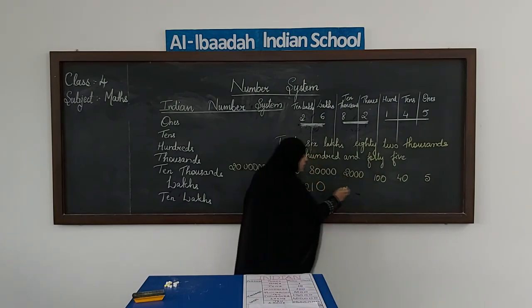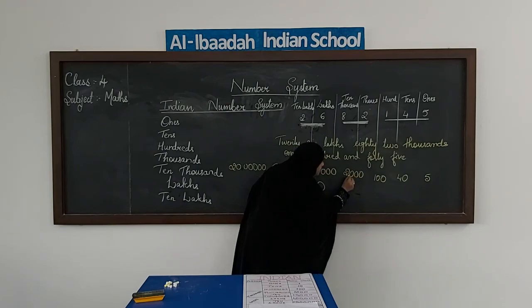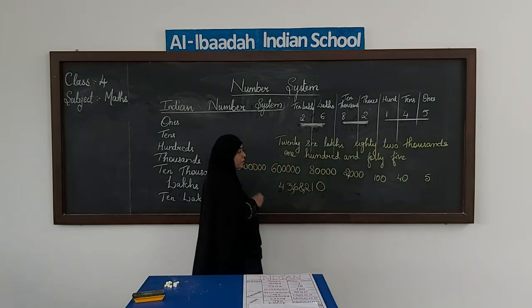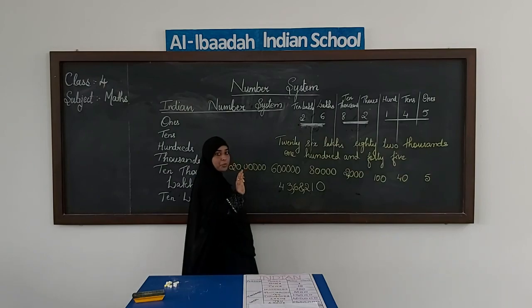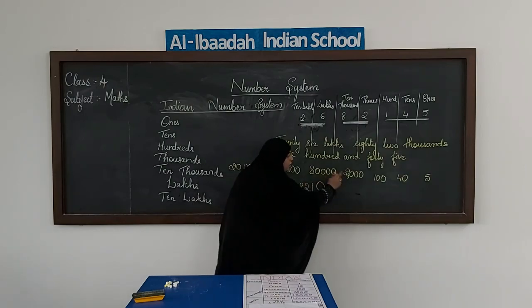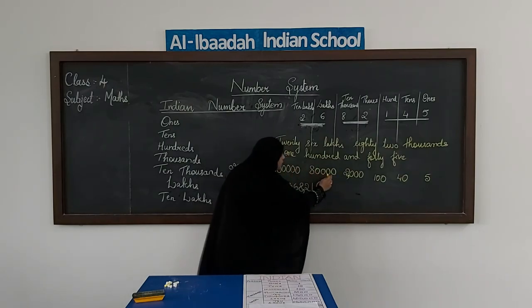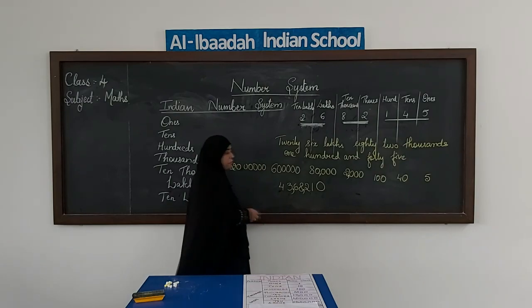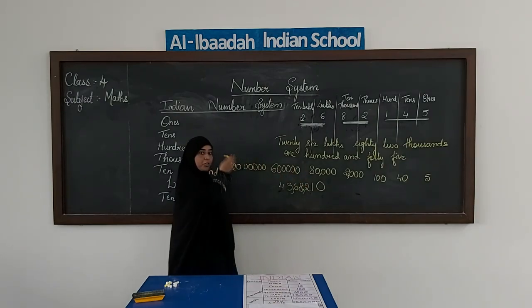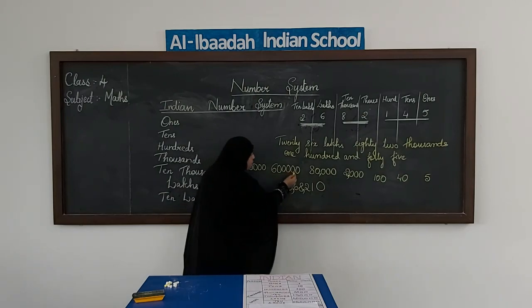First we put a comma after 3 places, ones, tens, hundreds. Again we do not have to put any comma over there because we have only 1 digit. Then in our next number, that is 80,000, we have 1, 2, 3 and then we put a comma. Again we need not put a comma here because we do not have the next digit. Fine. Then we come to this number.